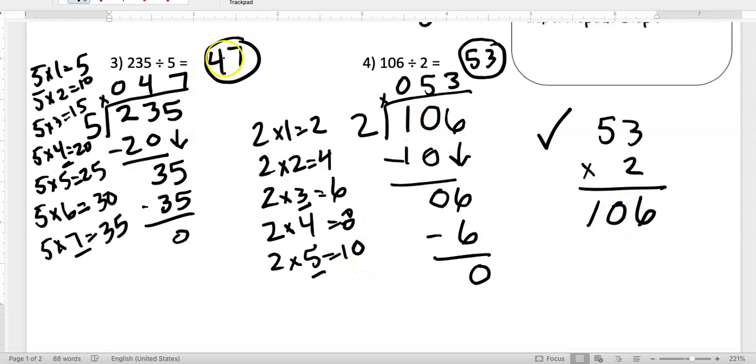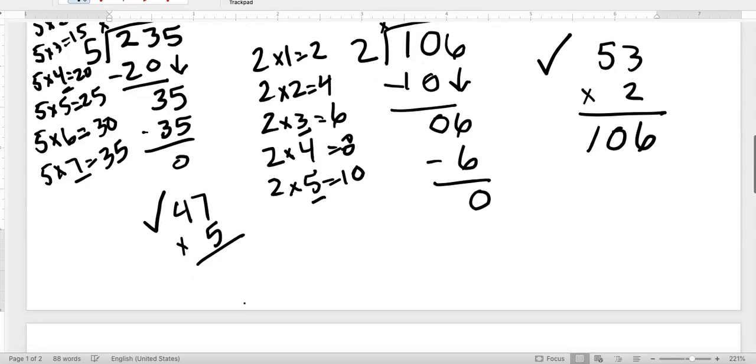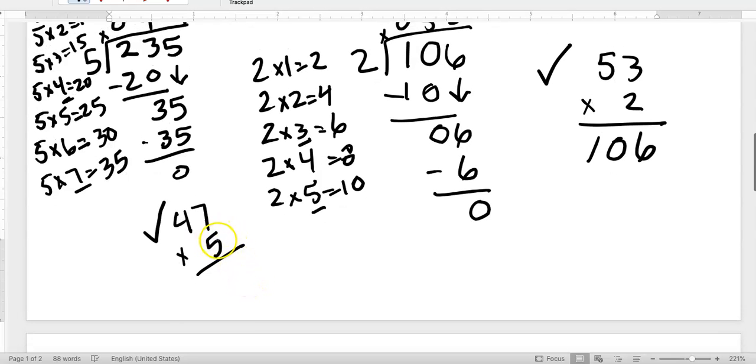You can do the same thing with this 47 to see if you divided it correctly. So I have 47. This is my checkpoint. 47 times 5. This is just a little extra for my friends who like to know that they're correct. 5 times 7 is 35. We group that 3. 5 times 4 is 20, plus that 3 gives me 23. 235 is the same as the dividend, so I know that my answer is correct.